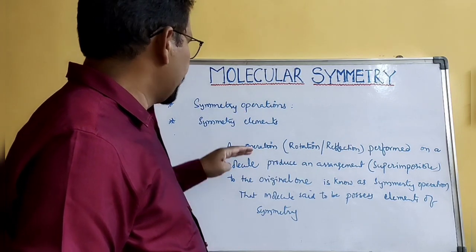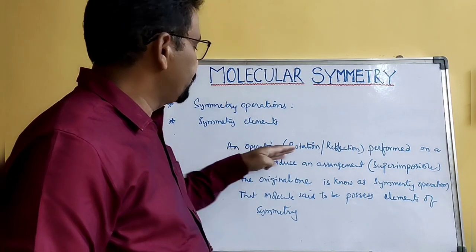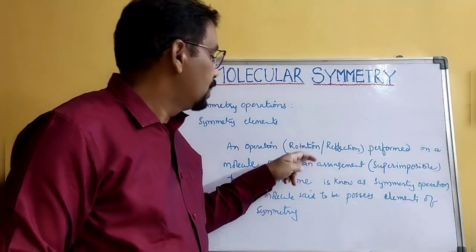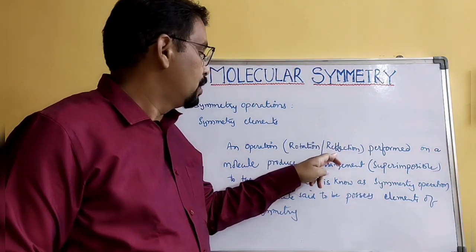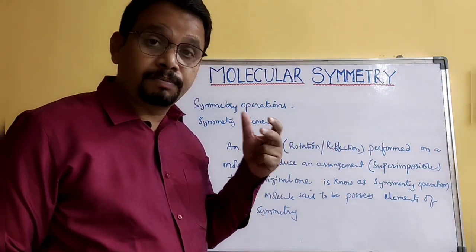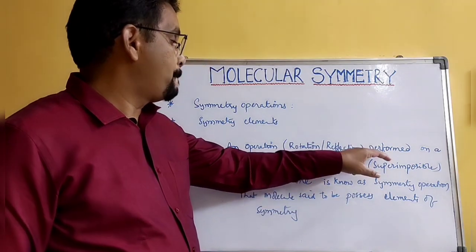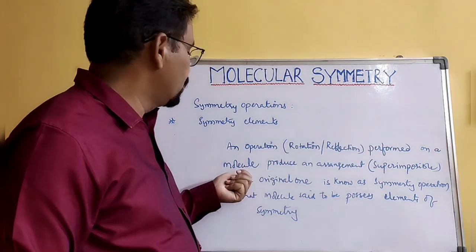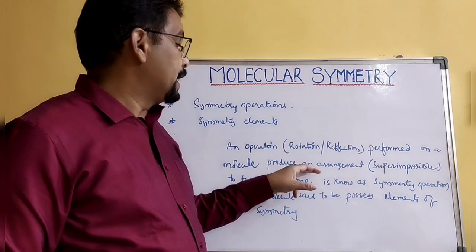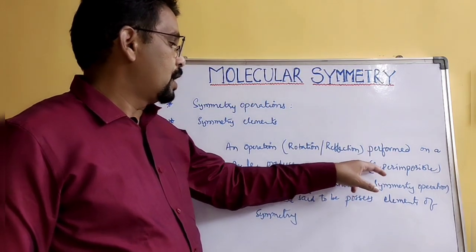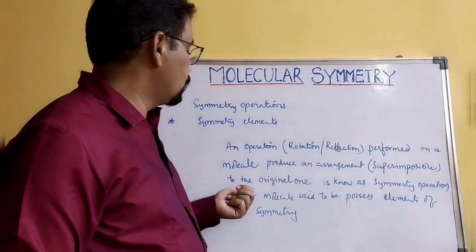So this is the definition of symmetry operation. An operation may be a rotation or a reflection or a combination of both, performed on a molecule to produce an arrangement superimposable on the original one.